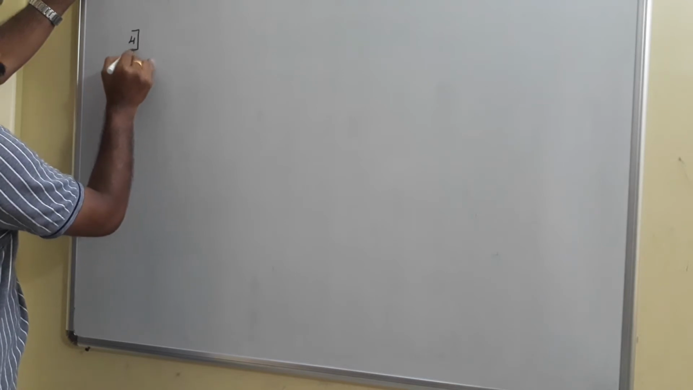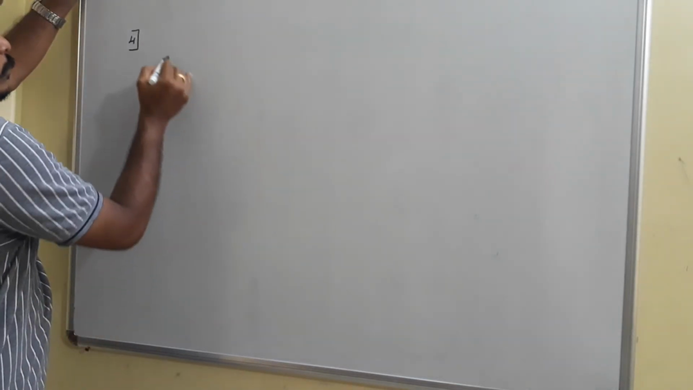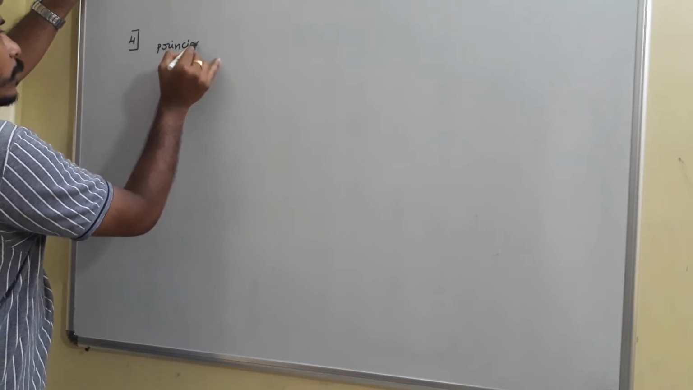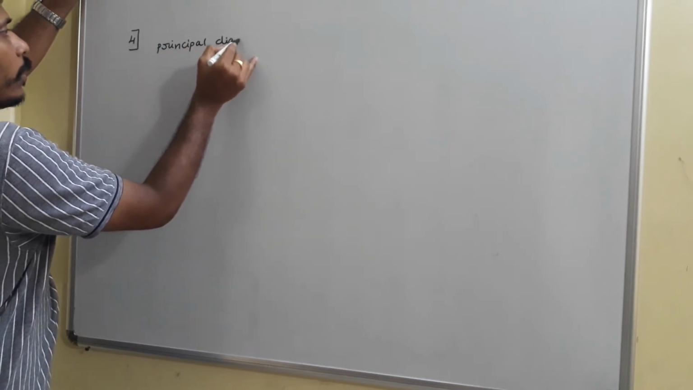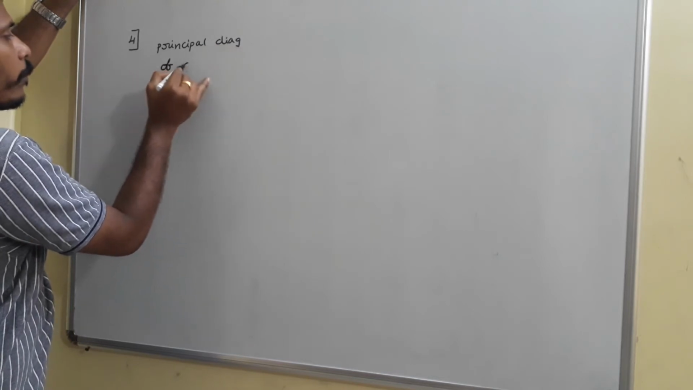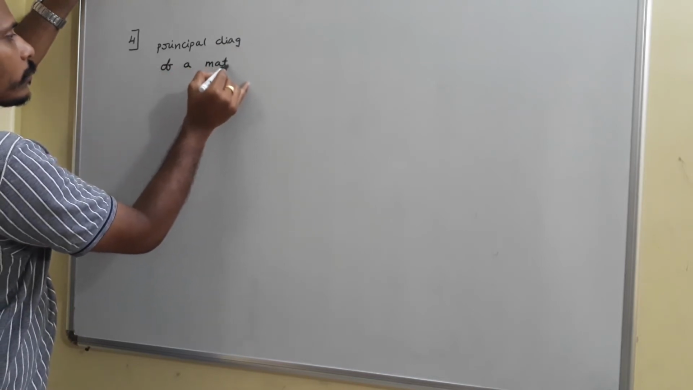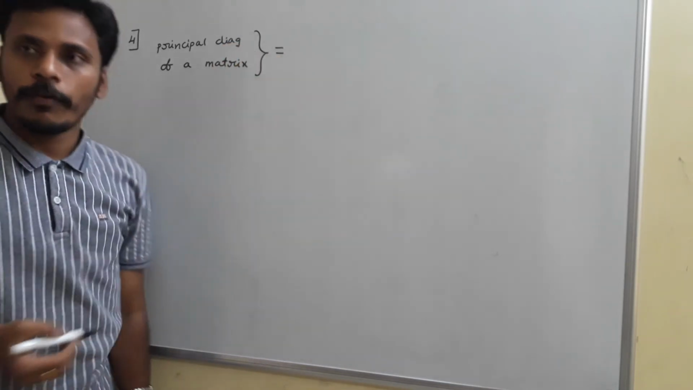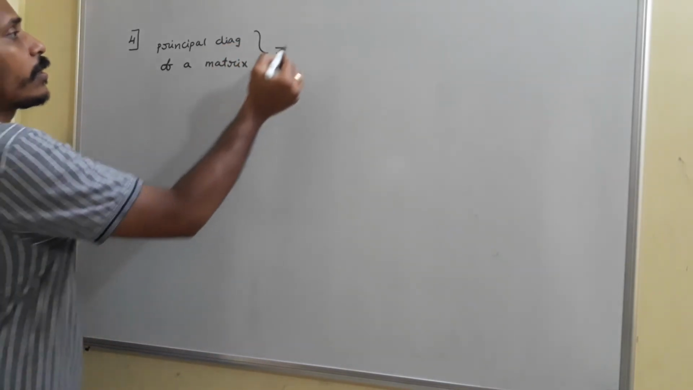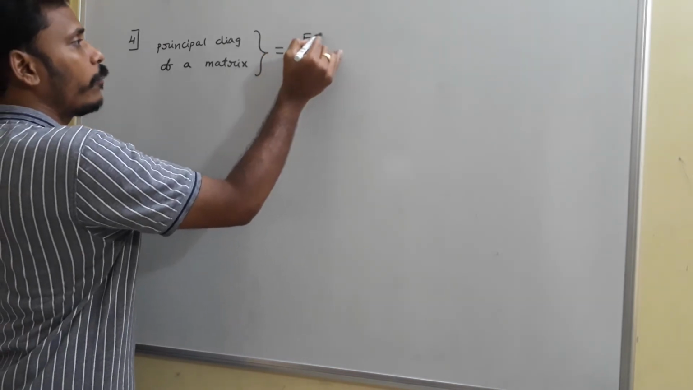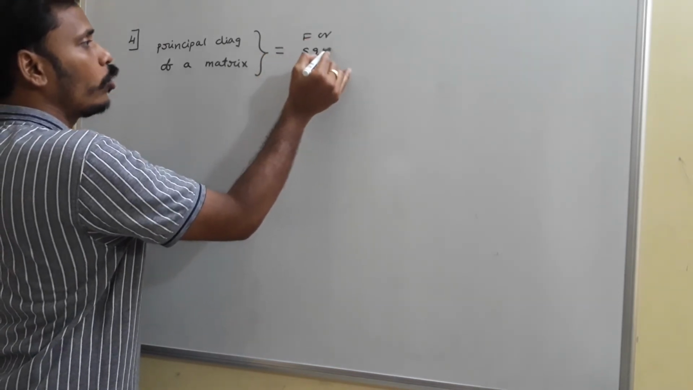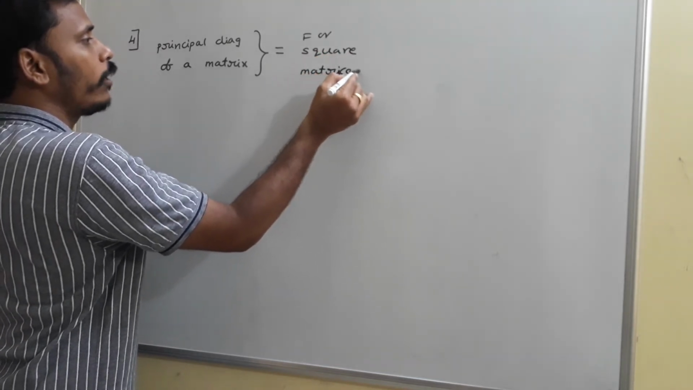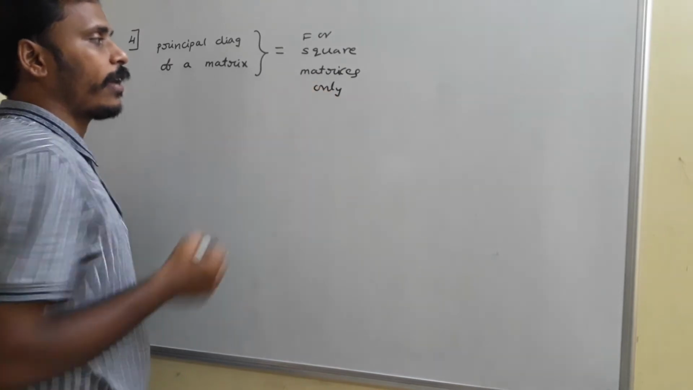And coming to the 4th point, principal diagonal of a matrix. What is meant by the principal diagonal of a matrix? The first thing is, this principal diagonal of a matrix is meant for square matrices only. This principal diagonal is there only for square matrices, not for rectangular matrices.